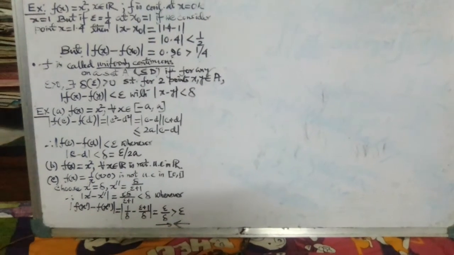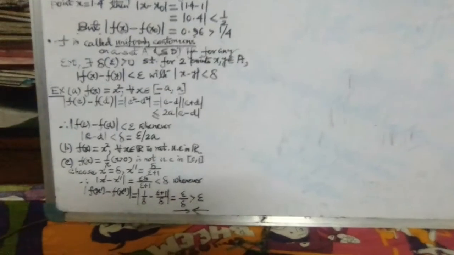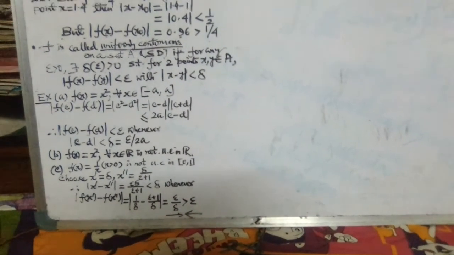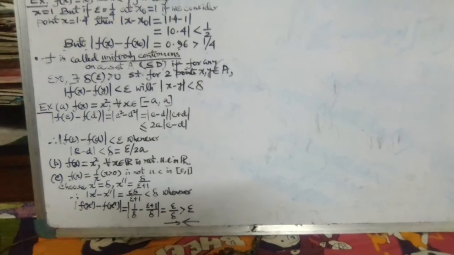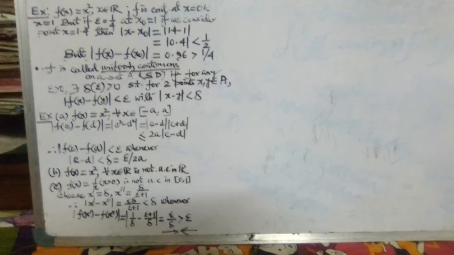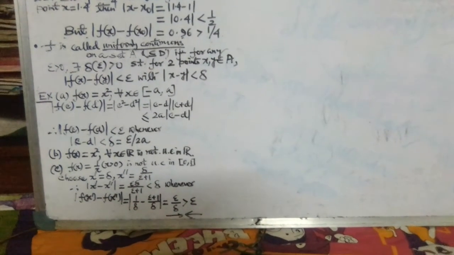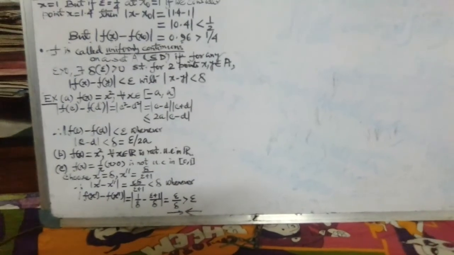And the last one is very useful and very important. Just consider the function f(x) equals 1 by x where x is positive. This function is not uniformly continuous in the interval 0 to 1. So if possible, let there exist some delta for which the functional difference is less than epsilon whenever the difference of two points is less than delta. In particular we are choosing two points: first, x prime equals delta, and x double prime equals delta by epsilon plus 1.